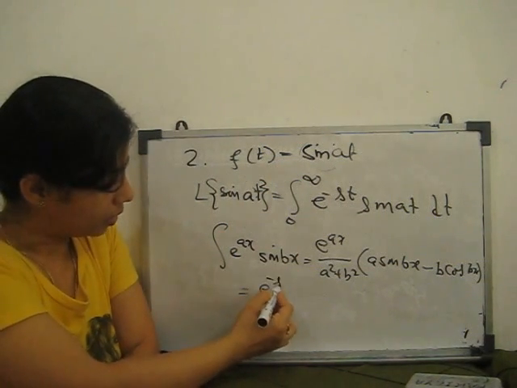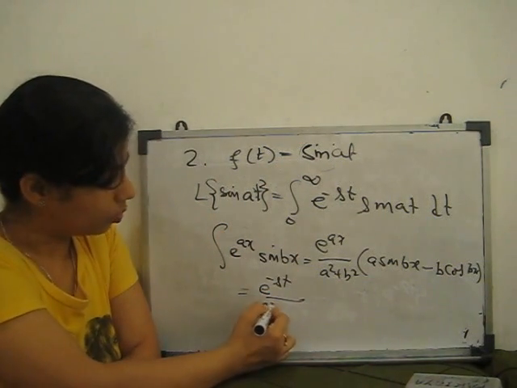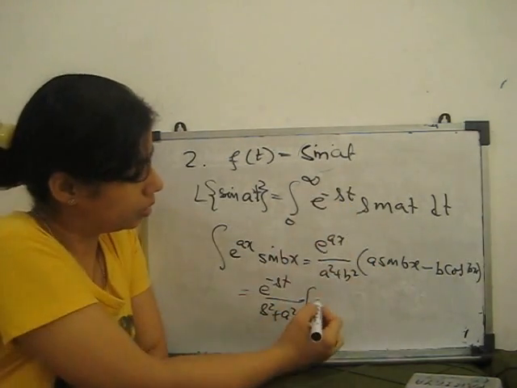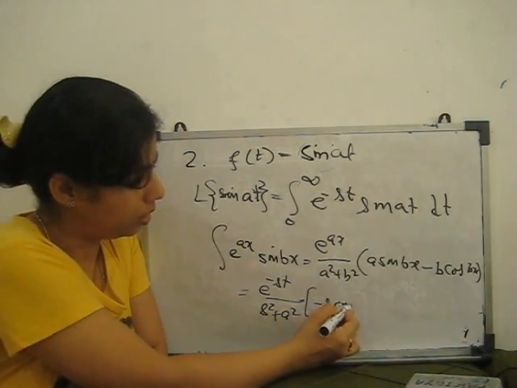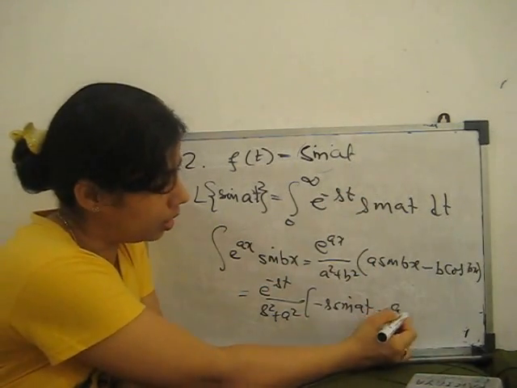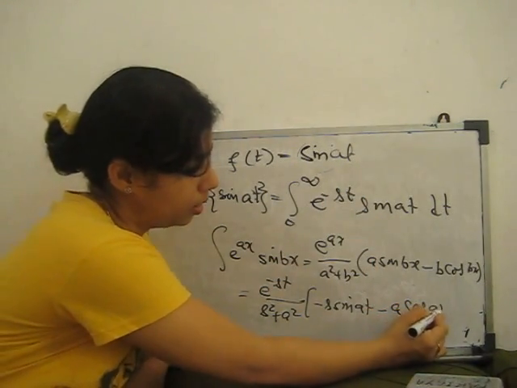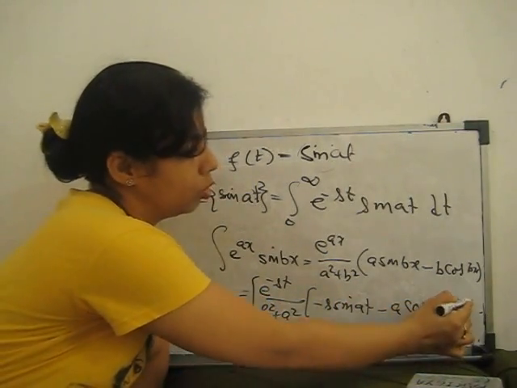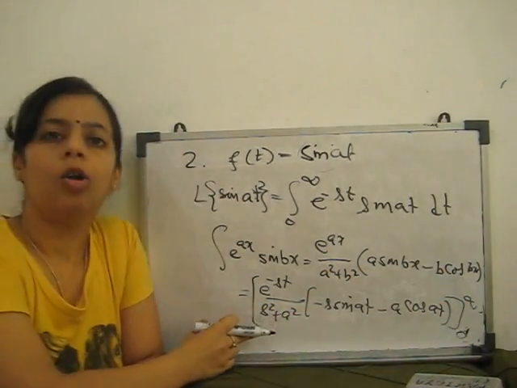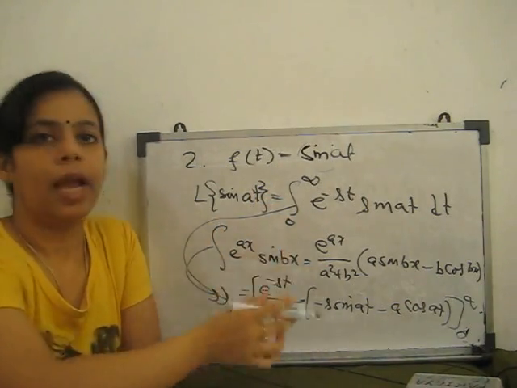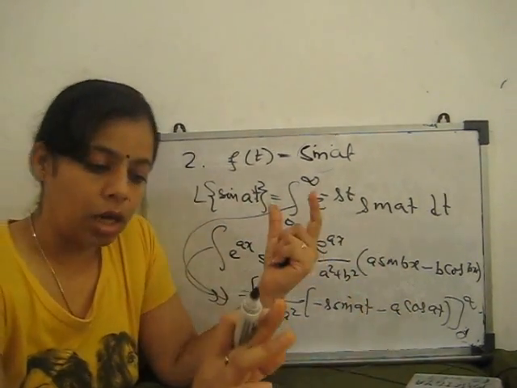E to the power minus st upon s square plus a square, times minus s sine at minus a cos at, with limits going from 0 to infinity. Now you integrate this with the help of the formula, and then you apply the limits.